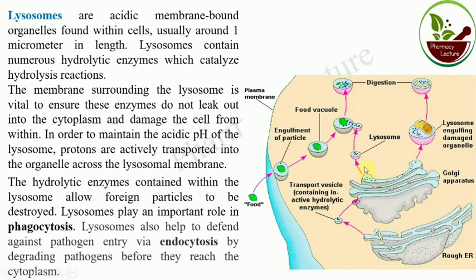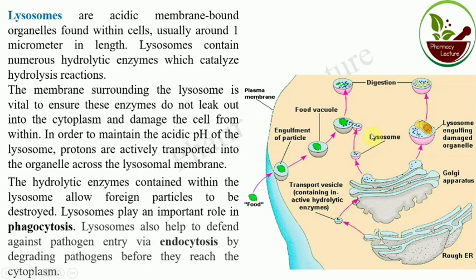See the figure. Transport vehicle containing active hydrolytic enzyme. Same as what is prepared in the rough endoplasmic reticulum and comes to the Golgi apparatus. Then the role of lysosome, see the figure.